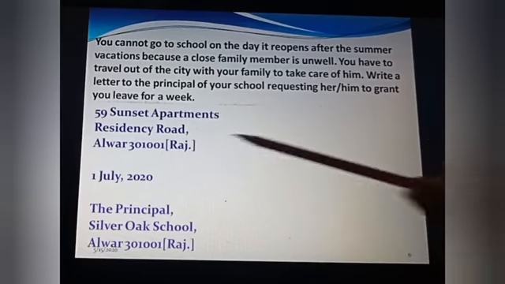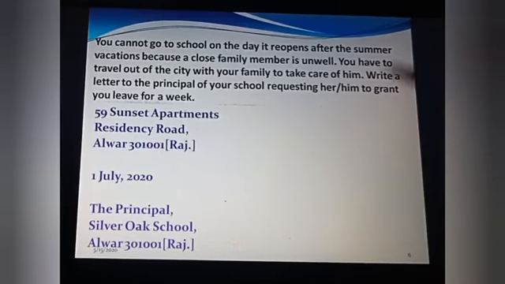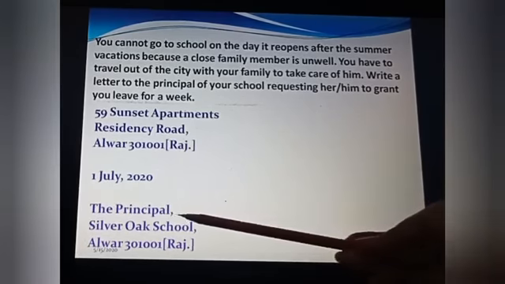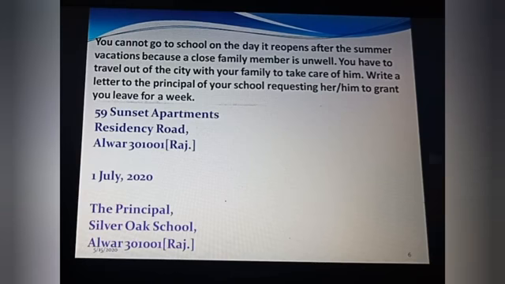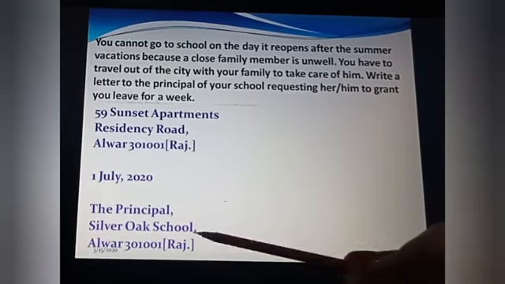It's completely optional. Next, after leaving one line, the date: 1st July, 2020, as in July we are hoping our schools are going to be open. Then again you have to leave a line, then the name of the receiver. Here, in place of the name, we are going to write the designation, the principal, then the name of the institution, Silver Oak School, then Alwar, again the pin code, Rajasthan. Fine. This is the address of the receiver.